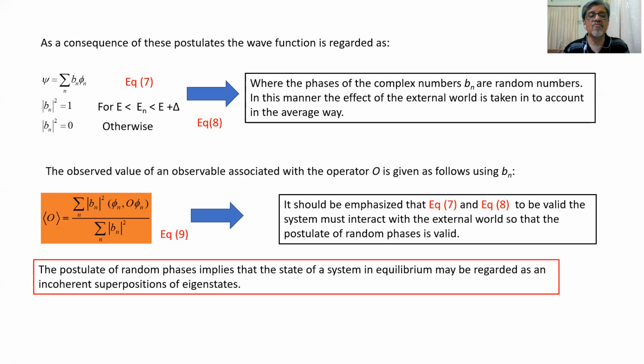The postulate of random phases implies that the state of the system in equilibrium may be regarded as an incoherent superposition of eigenstates. So we have incoherent and coherent superposition of eigenstates, and in quantum mechanics, we know that can be explained very well. Those things are dealt with by Young's double slit experiment and other things. The superposition of eigenstates can be coherent as well as incoherent. Here we are considering the incoherent superposition of eigenstates.